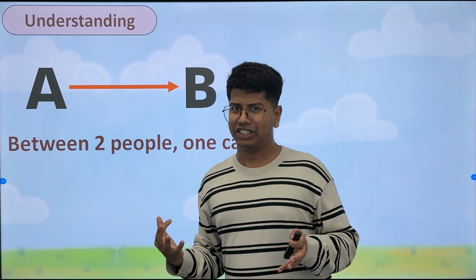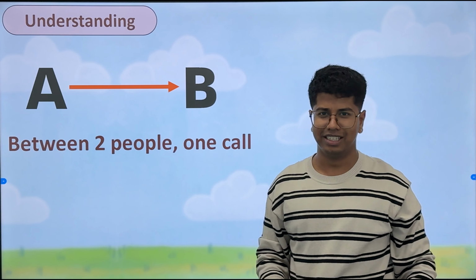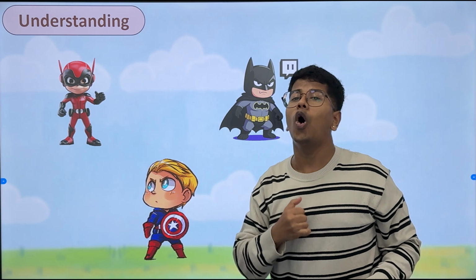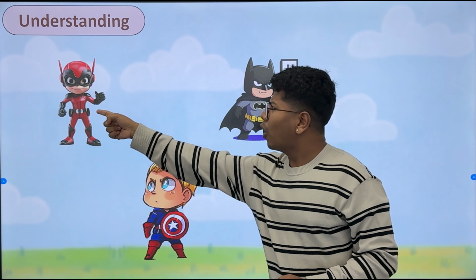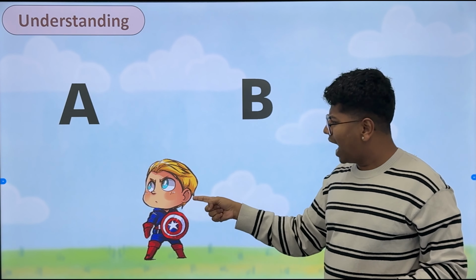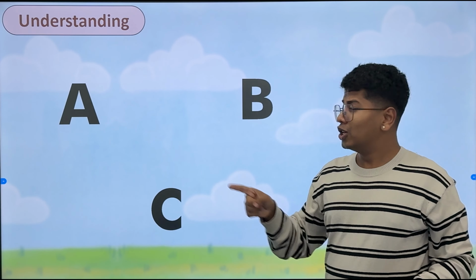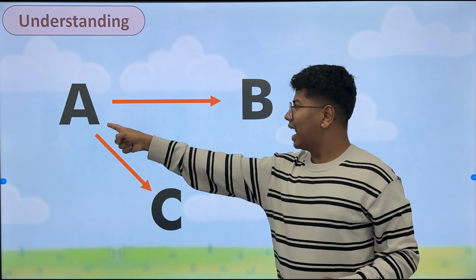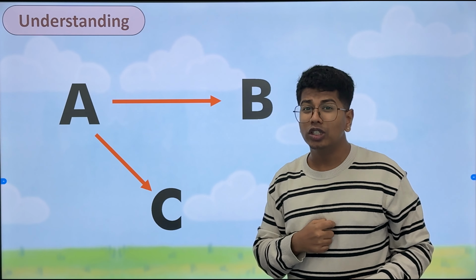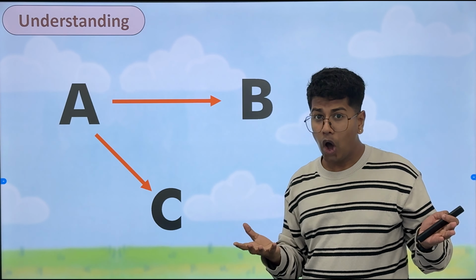Now let's say another superhero joins, Captain America. If I want to count the number of phone calls that the 3 of them make, Ant-Man can call Batman, and Captain America I can call C. So Ant-Man can call B and Ant-Man can call Captain America also. Is that all? Are there only 2 phone calls? Of course not. Captain America can also call Batman. So it's 1, 2 and 3. There are in total 3 phone calls between the 3 of them.